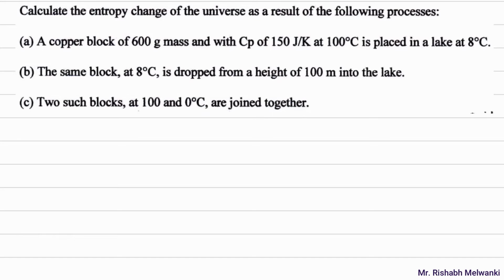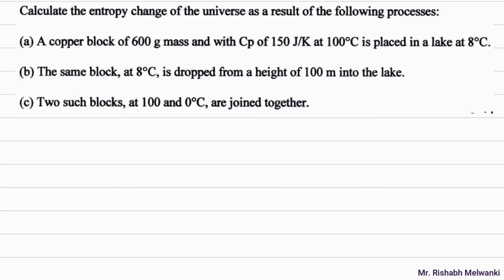So we'll start with the numerical: calculate the entropy change of the universe as a result of the following processes. First, case A: a copper block of 600 gram mass with Cp of 150 joule per Kelvin at 100 degree Celsius is placed in a lake at 8 degree Celsius.